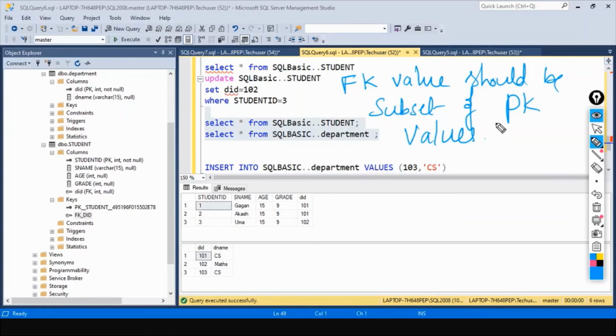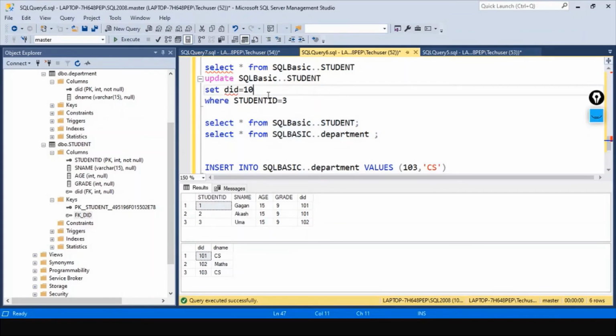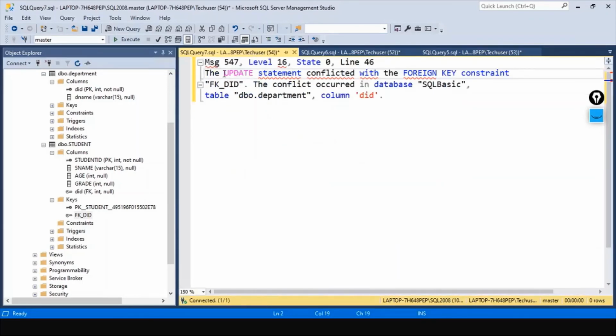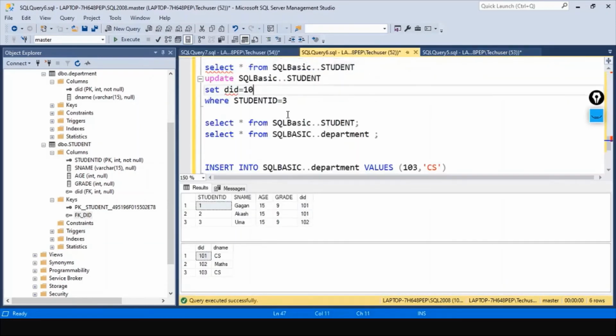We did see, right, the moment we entered a department ID which is not present in the department table, it immediately gave us this error, which I still have on my screen. Update statement conflicted with the foreign key constraint. That is what I just mentioned: a foreign key must have a reference to the primary key. These are the simple guidelines which we have to follow while creating the primary and foreign key constraint.